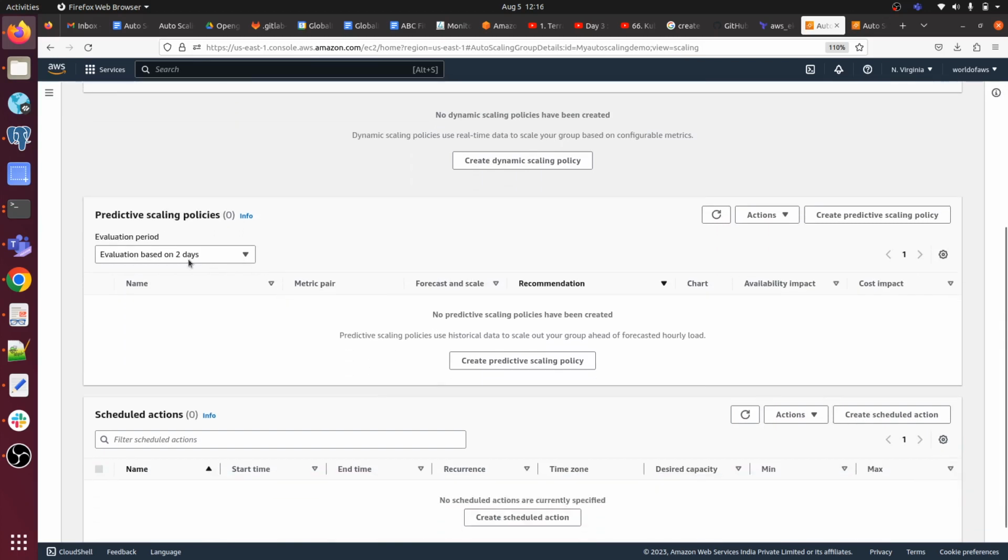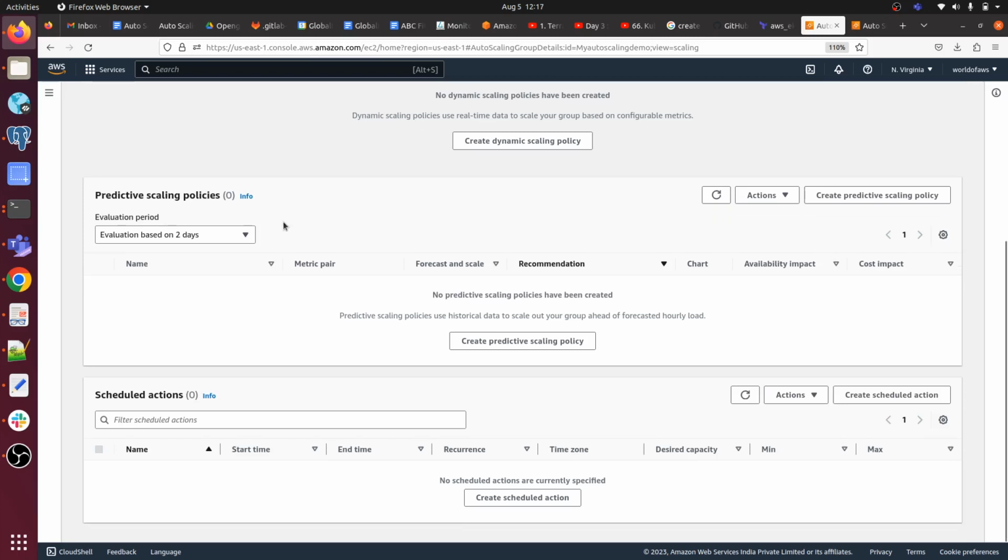Okay, so here is predictive scaling, as I told you in the theory session. Predictive scaling means we are predicting that on a specific day, or in a week, or at month end, our traffic is going to be high. In that case we have to use predictive scaling.